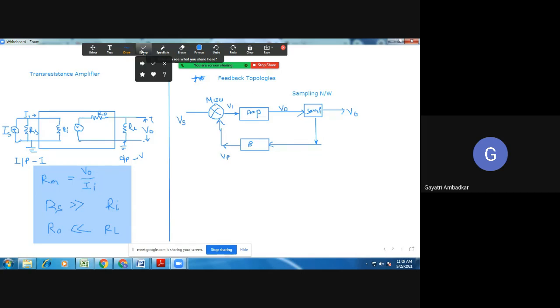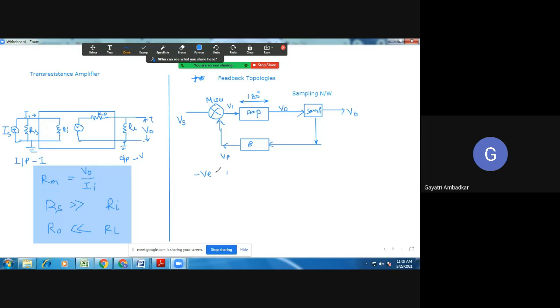Now this is an amplifier which can provide a phase shift. How much phase shift? Let's say 180 degrees. Because in negative feedback, what is required?